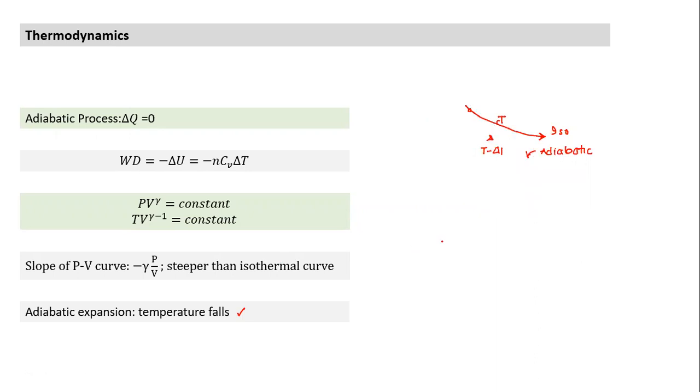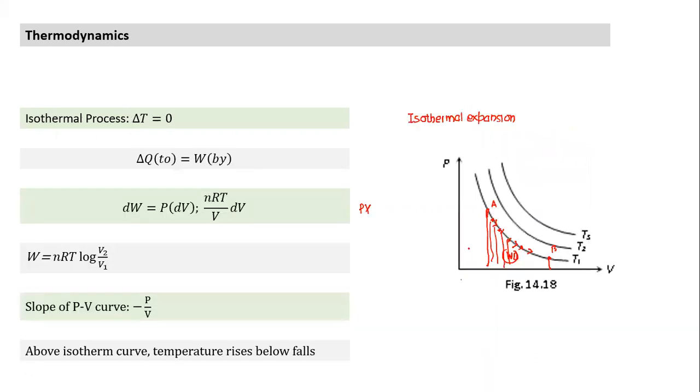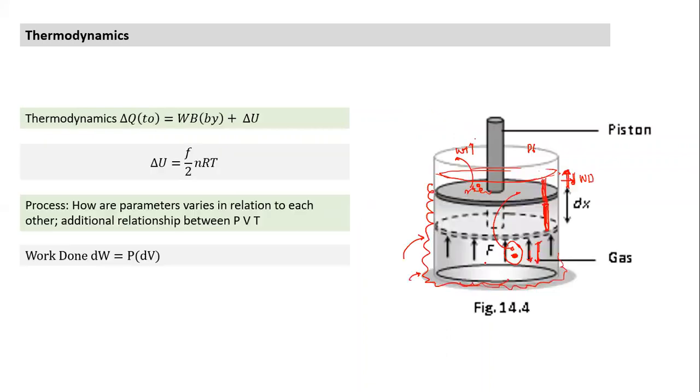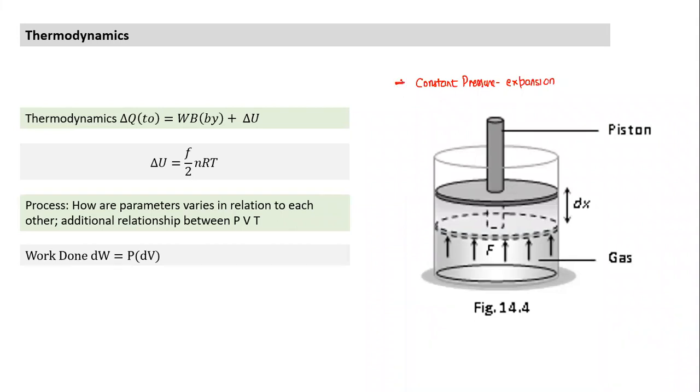In a similar way, can you all tell me now how a constant pressure and a constant volume process would be carried out? Let me see what I want you to tell me. How do I carry out a constant pressure expansion? You won't touch the fan now. Constant pressure expansion, so I have this initial state. What do I need to do to carry out constant pressure expansion? How would I carry it out?